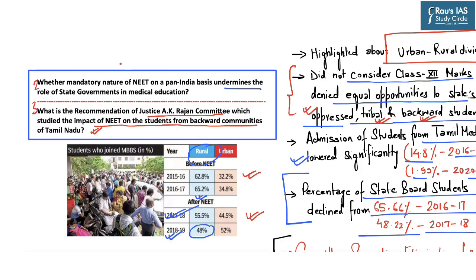So coming to the second question, here entry 25 of the concurrent list was compared with entry 32 of the state list. The committee suggested that based on entry 32 of the state list, which provides for regulation of universities, Article 254, which talks about inconsistency of state laws with that of Parliament, will not be needed.